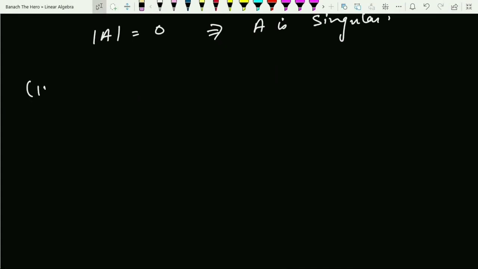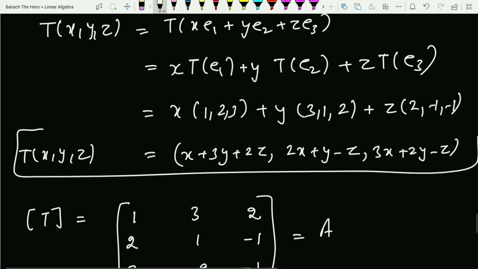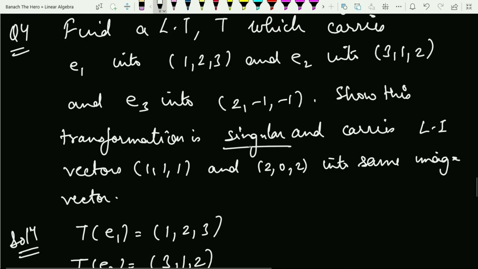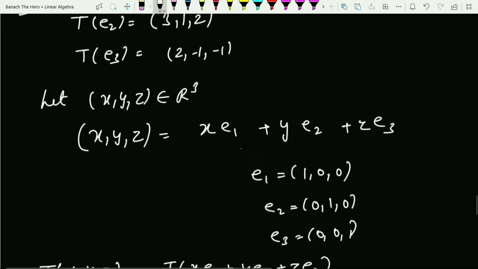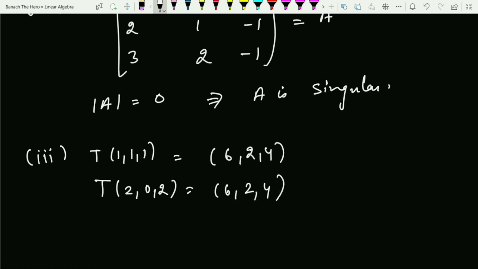So for the third part, what is T of (x, y, z)? Just apply the definition, so this is this one, right? And what are the two vectors which are given to me in the question? The vectors are (1, 1, 1) and (2, 0, 2). Just apply T on them and you will get this out. T of (1, 1, 1) is (6, 2, 4), and T of (2, 0, 2) is also (6, 2, 4). You can clearly just calculate this.